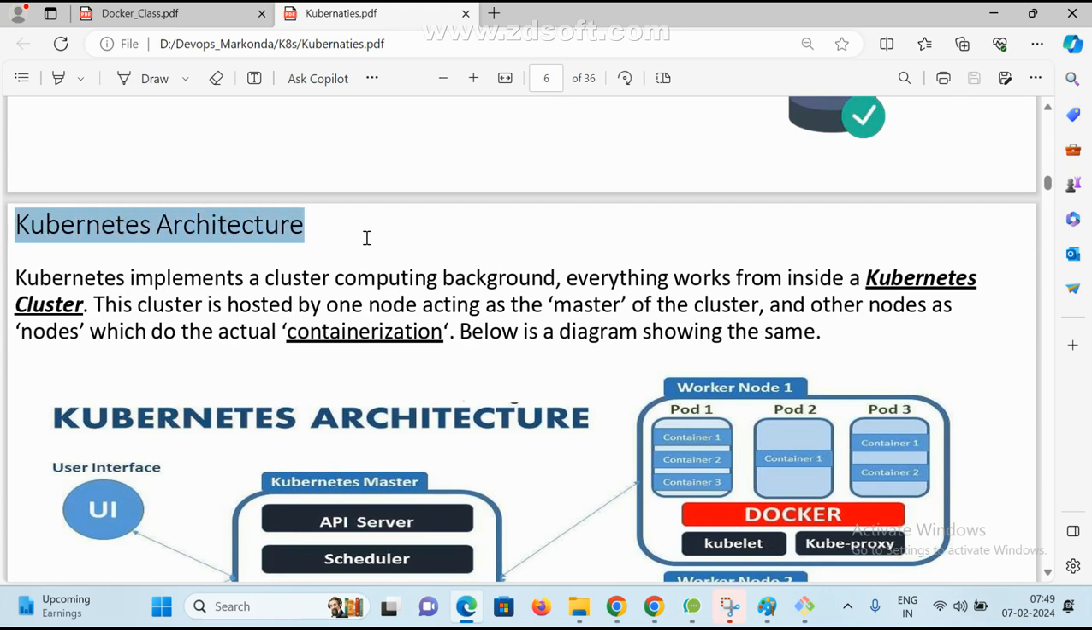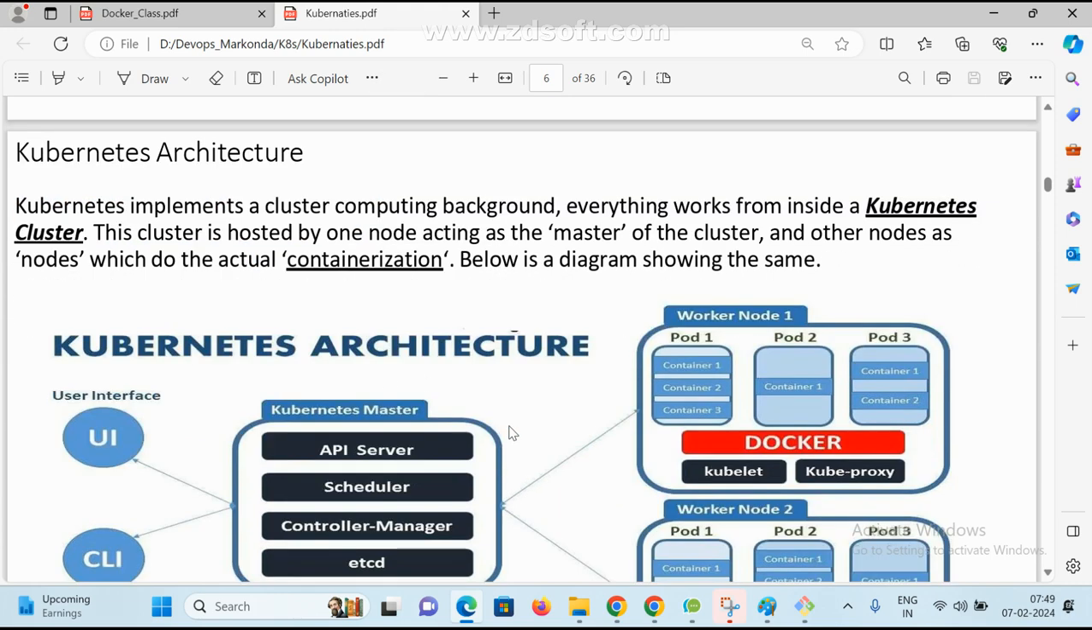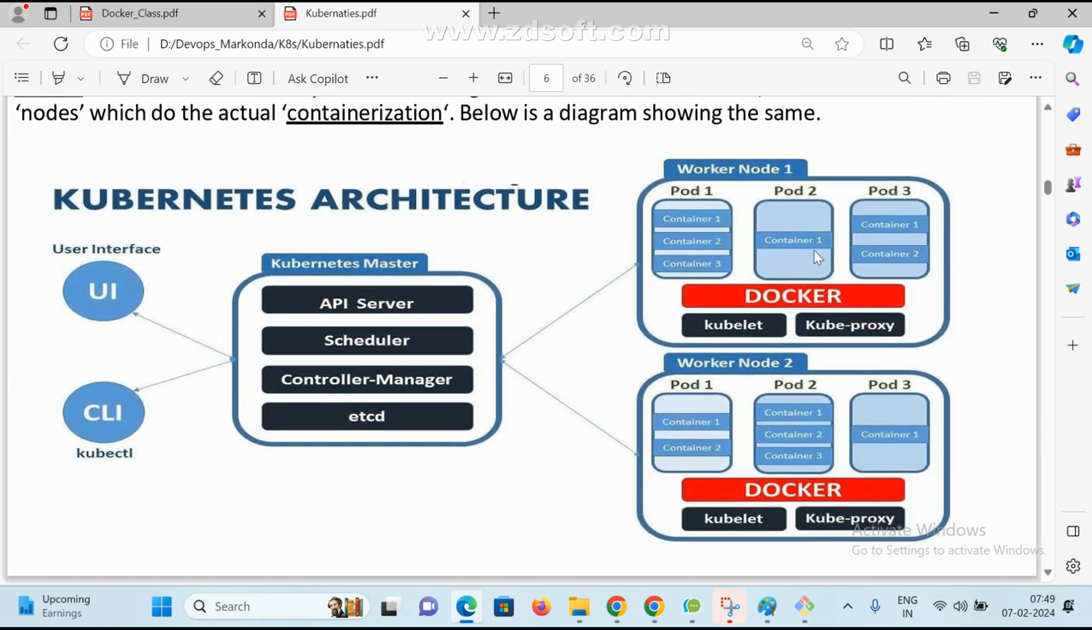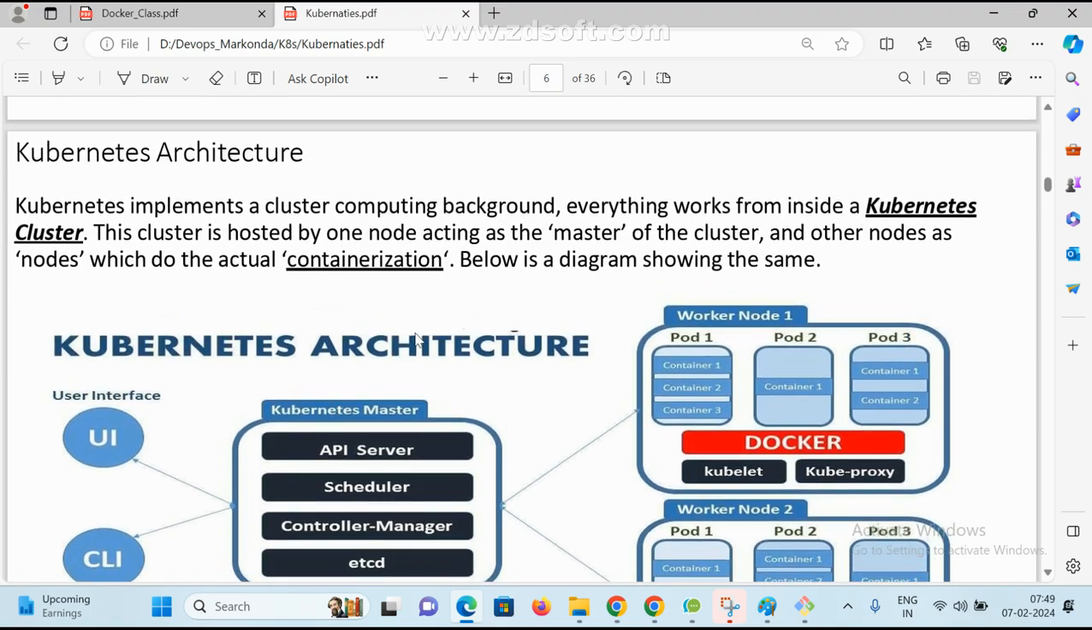Now this is very, very important. What is Kubernetes architecture? For interview purposes, 99% of people are asking about this architecture. Can you explain Kubernetes architecture? And can you explain what the main components in Kubernetes are and how it will work?